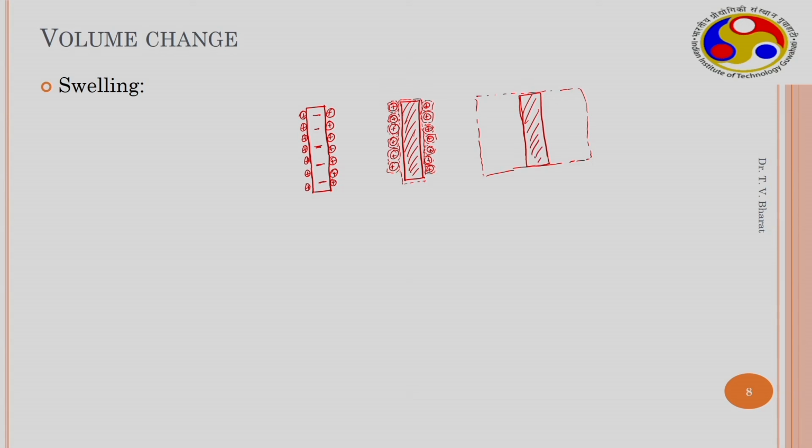This is a clay platelet. When water is available in the bulk solution, the ions generally try to diffuse away from the clay particle. However, the clay particles try to hold the ions around the surface because they have an affinity towards these cations.